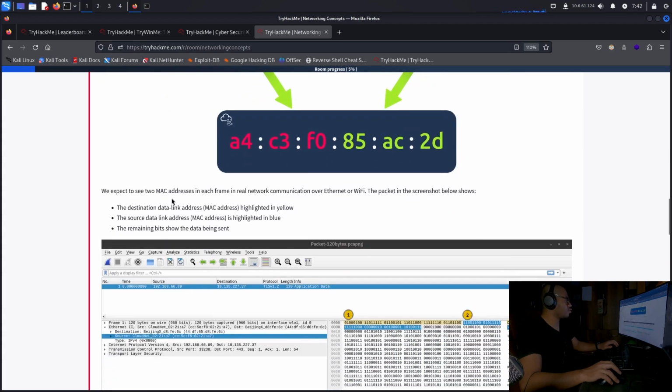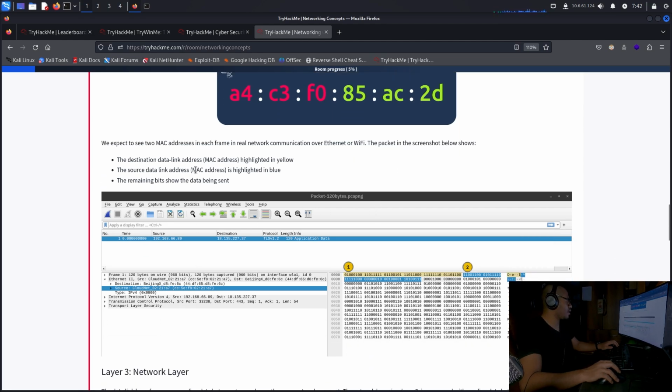We expect to see 2 MAC addresses in each frame in real network communications over Ethernet or Wi-Fi. The packet in the screenshot below shows the destination data link address, MAC address, highlighted in yellow. The source data link MAC address is highlighted in blue. The remaining bits show the data being sent.